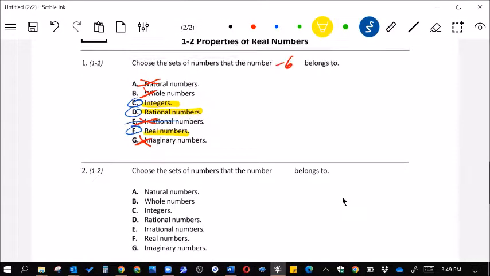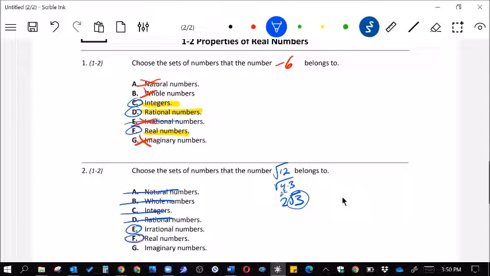Okay, now let's try this one where it's the square root of 12. Well, there's actually a perfect square in there because that's the square root of 4 times 3. And that means this is 2 squared, so we can take that out. That's actually 2√3. Because of the √3 part, it's one of those decimals that never ends and never repeats. So we know that that's irrational. That means it's not this, not this, not this, and not this. And of course, it is a real number, and it's not imaginary because it's not a negative square root. That means it's these two here. Okay.